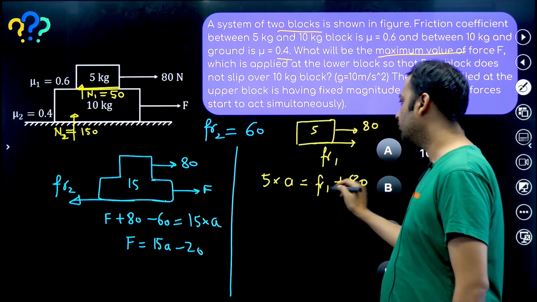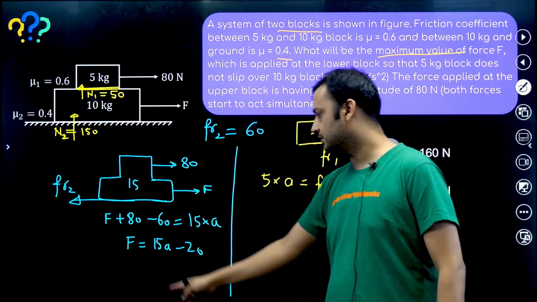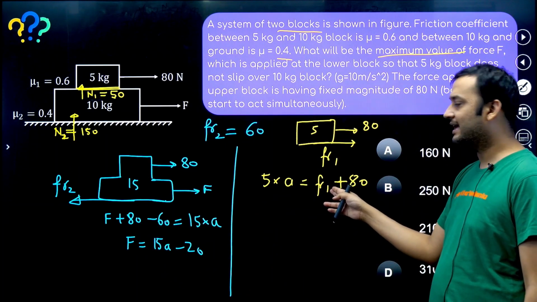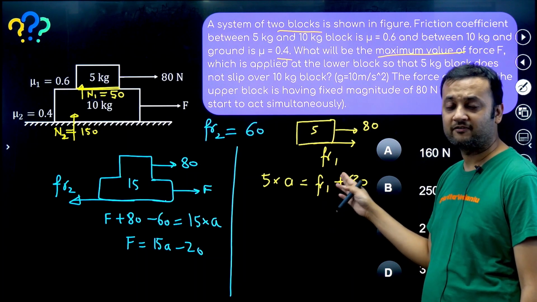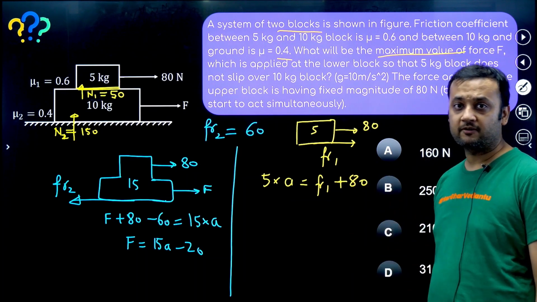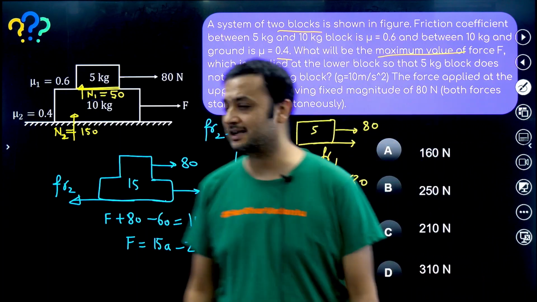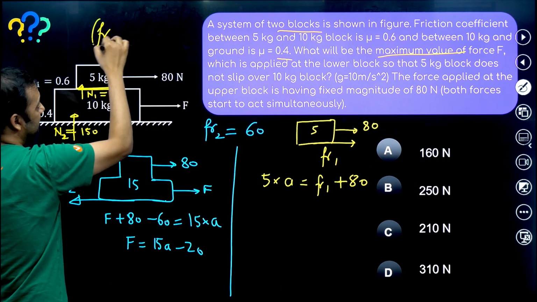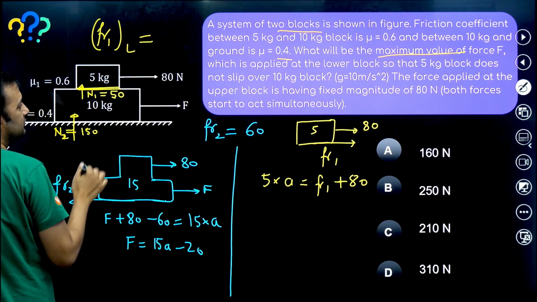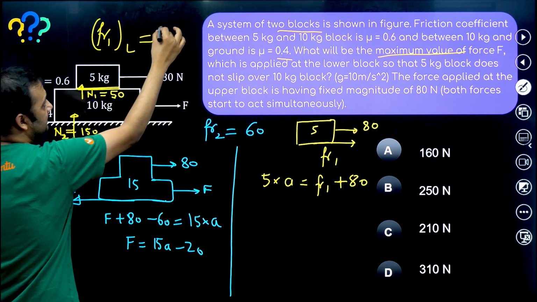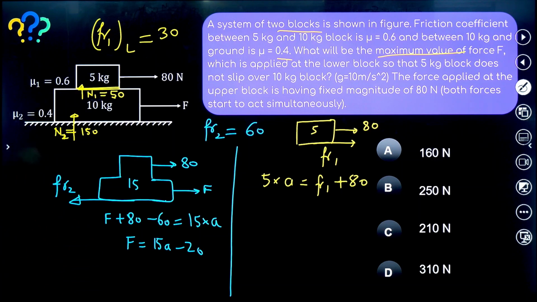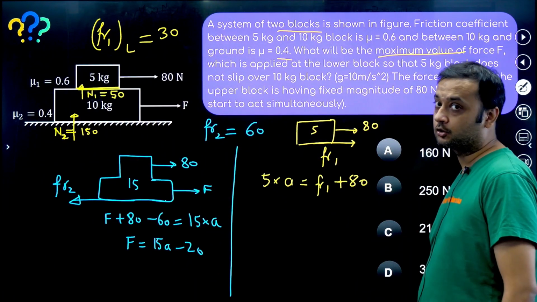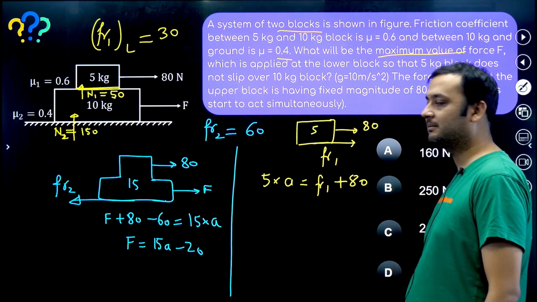Right, now you want A to be as high as possible because if you maximize A, then F will be maximum. But FR1 has a certain highest possible value. FR1 cannot increase beyond a certain value. So what is the maximum value of FR1? The maximum value of FR1 is FR1 limiting, which is equal to 15 into 0.6, so 30. FR1 cannot go beyond 30. Do you understand this? FR1 cannot go beyond 30, so this maximum can be 30 only.